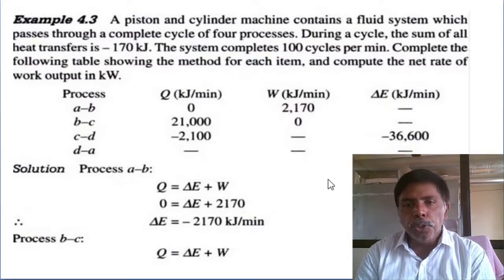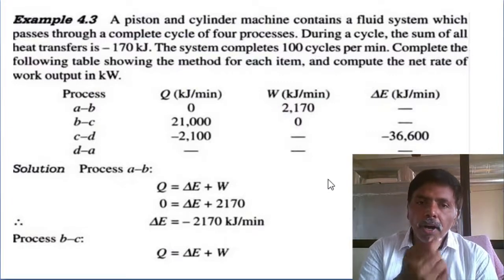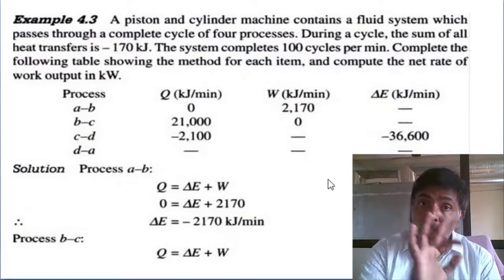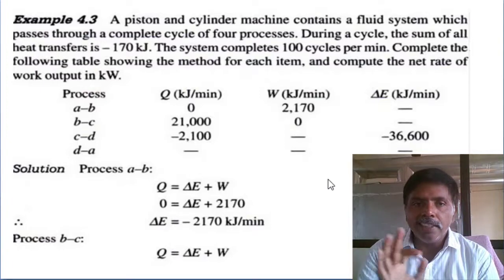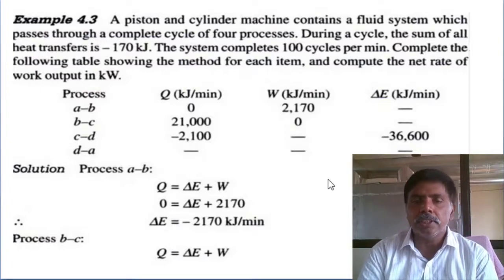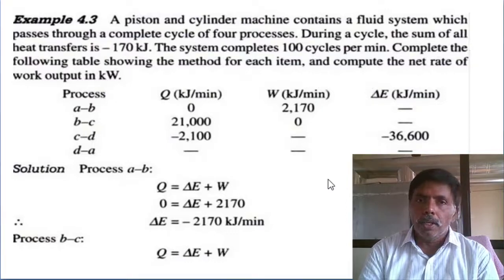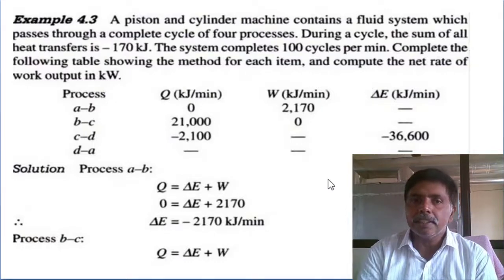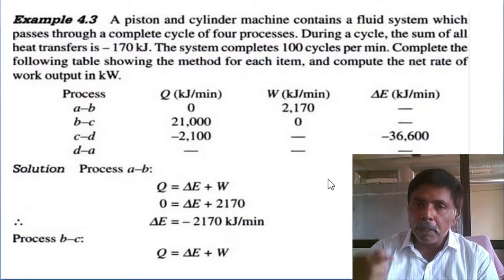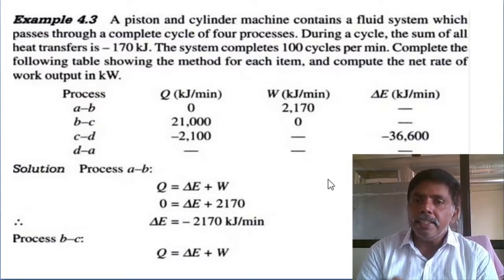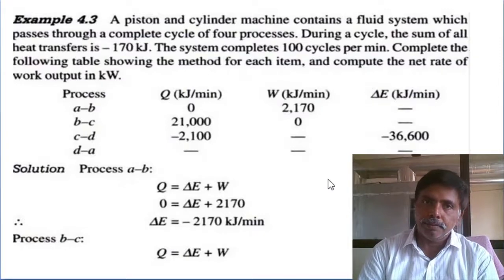Next, during a cycle, the sum of all heat interactions is minus 170 kilojoules. The system completes 100 cycles per minute.